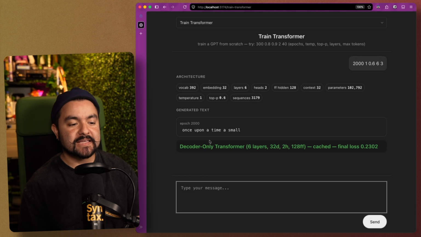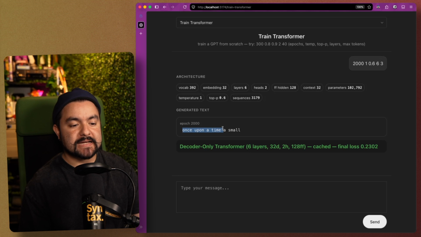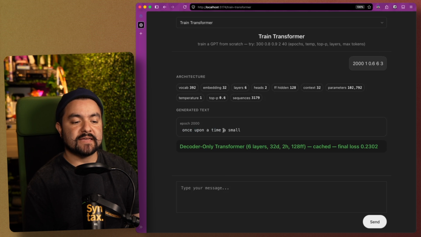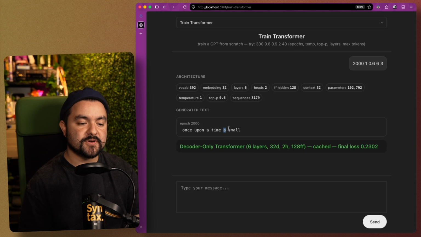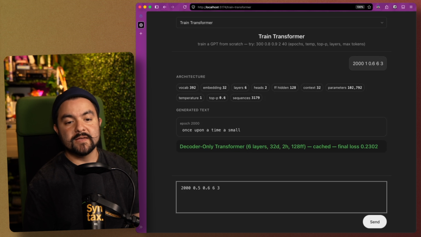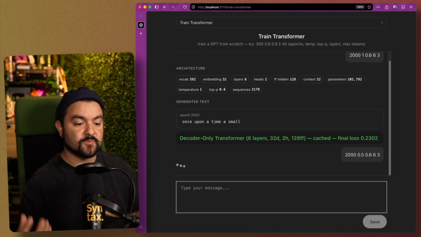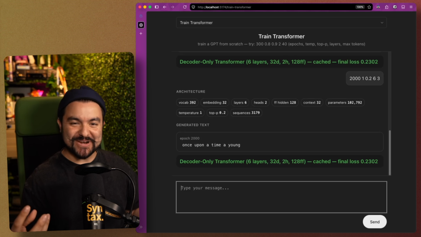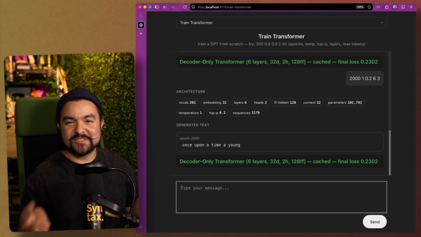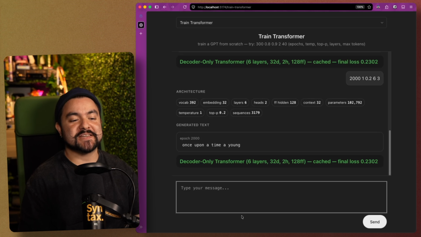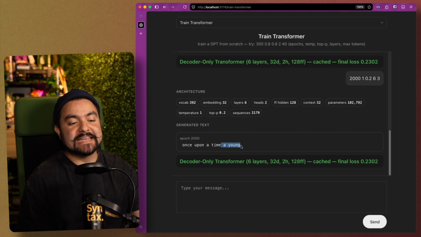But as you can see, our input text is "once upon a time." That's what we start with. And then we ask the transformer for the next token, and it gave us "a", and then we ask it for another token, and it gave us "small". And so if we play around with the temperature and top P, we'll see that it predicts different next tokens. So "once upon a time, a young." So based on the training data, which I'll show you next, there are different once upon a times with different characters. So you can see that with different values here, it's producing a different next token.